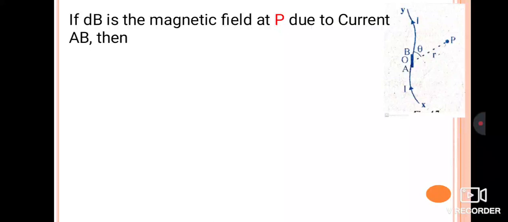Now if dB is the magnetic field at point P due to the current element in AB, then we can write our equation: dB, the magnetic field at point P due to the current element, is directly proportional to, as the statement says first, the strength of the current, which is I. Similarly, it is directly proportional to the length of the current element, which is dl, and it is directly proportional to the sine of the angle between the line joining the point and the current element.